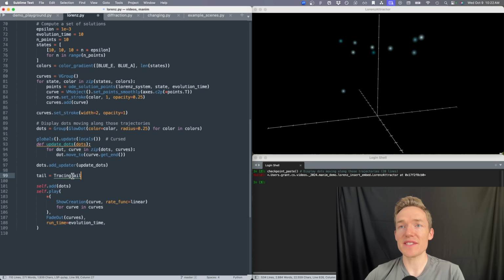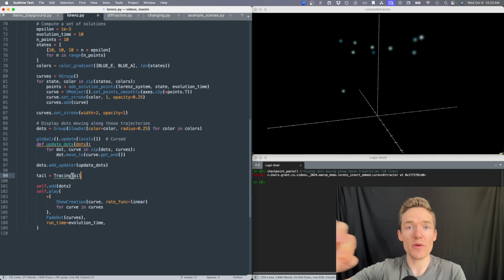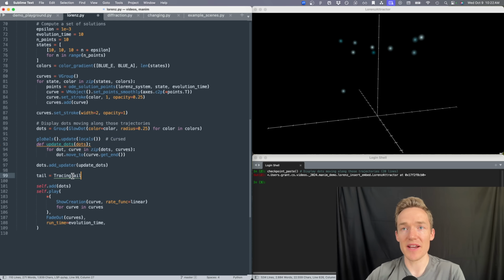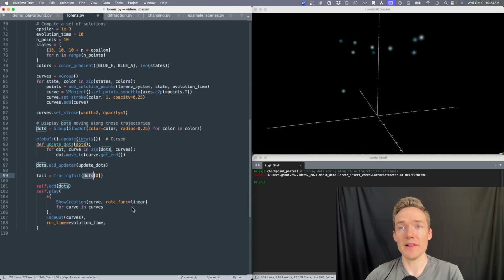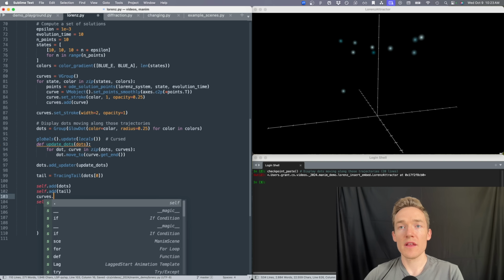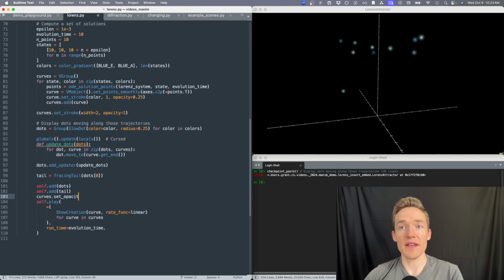If we wanted a nice effect where there's this sort of tail following the dots that fades out nicely, there's this thing I once wrote for I don't even remember what video way in the past, called tracing tail. The way this will work is if you give it just a single little object of some kind. So let's give it that first dot, and then let's add the tail. Then rather than fading out the curves in this case, what I'm going to do is just set those curves to be invisible. So set their opacity to be 0.